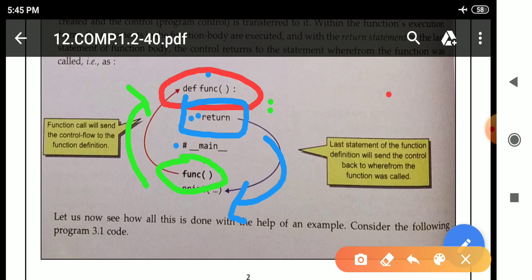After that the function name func is there, and the parentheses indicate that there is a function call. If there is a function call, you can see the arrow moving upward, means it will check that this particular function is present in our program and valid. If it is present, then it will move to the function body and execute it, and at last it will return to the print statement, and we can see the output on the output screen.